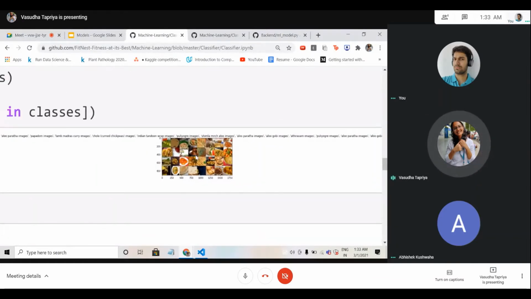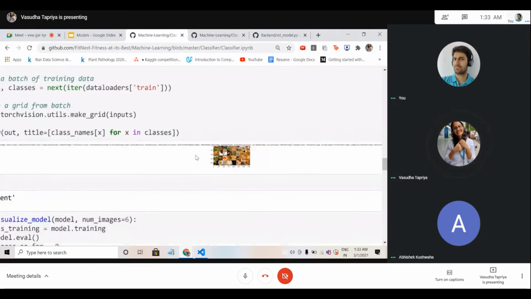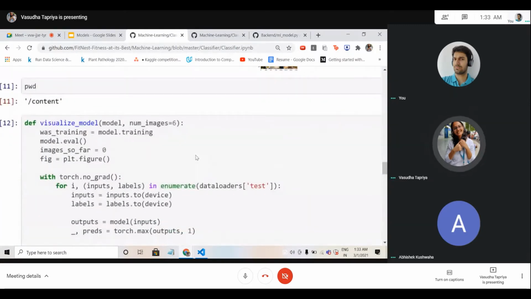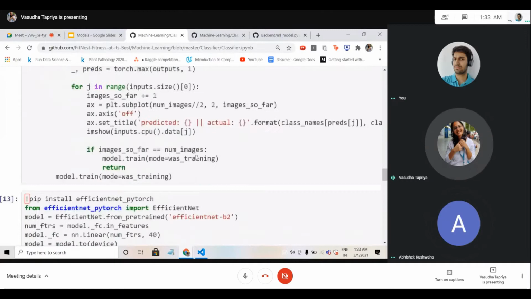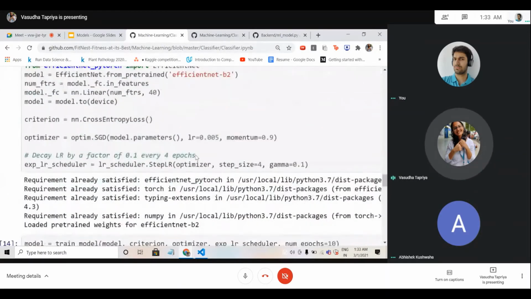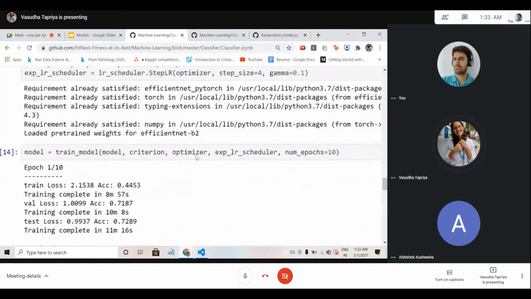So we have taken Indian category foods. Also, availability of dataset was a very difficult task here. We had to scrape the images. We thought that it would be easy for us to get that, but no, that's not easy. There's no dataset readily available out there. So we visualize the model here, and we have used transfer learning for the same.